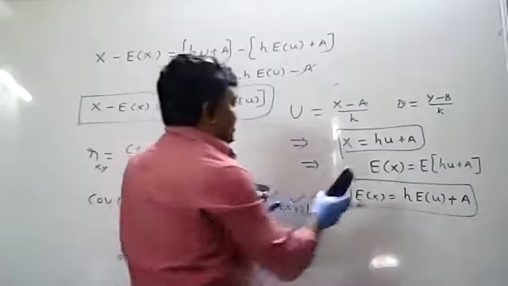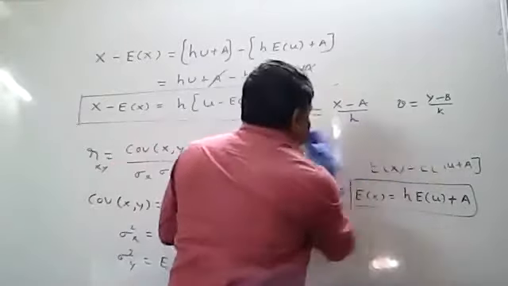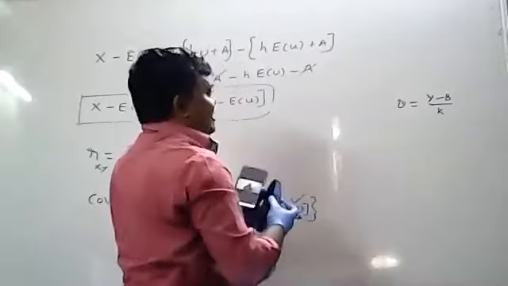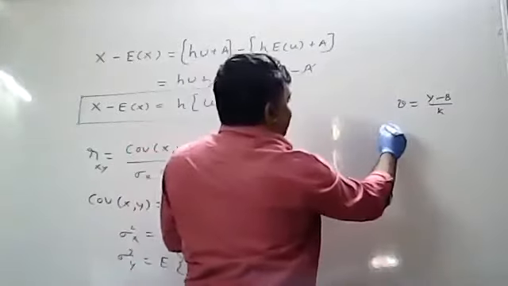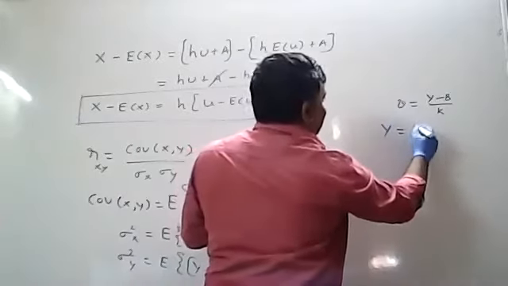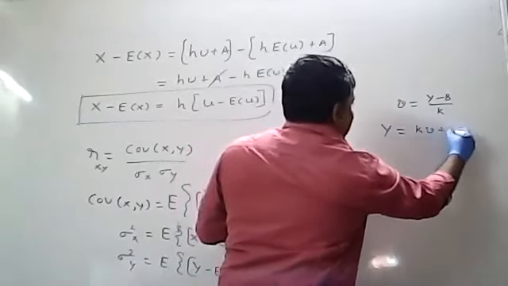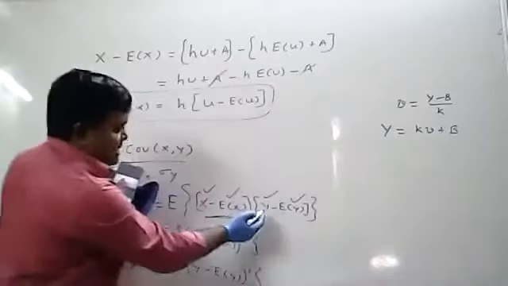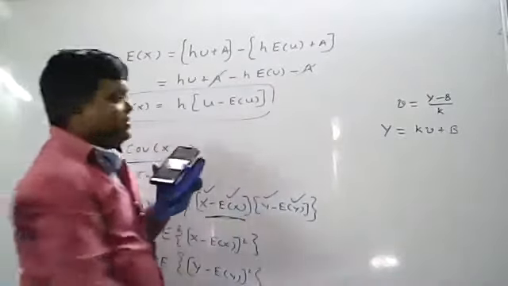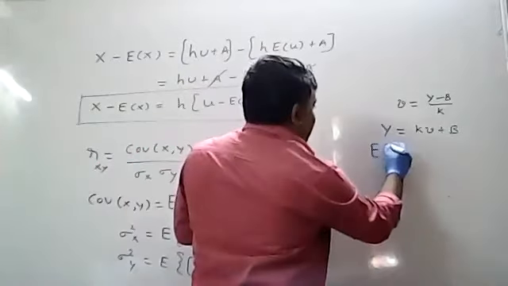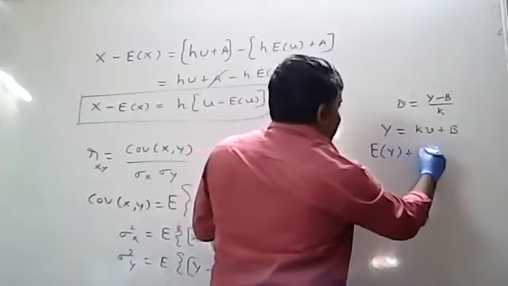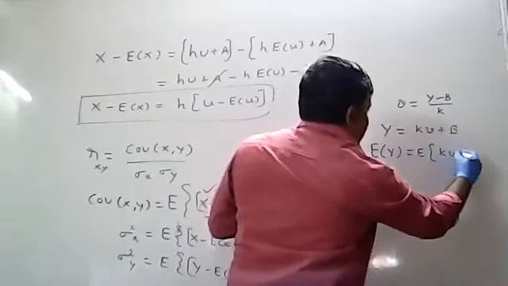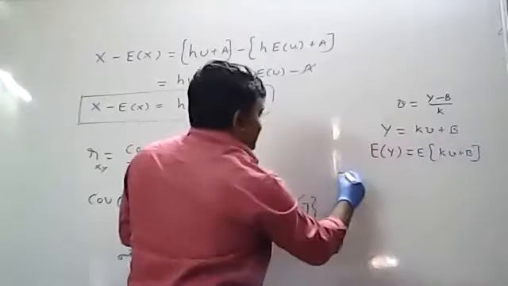So same concept, I will do that one here. So now I will take y. V equal to y minus b by k. From this, what is the y value? Y value is nothing but kv plus b. Next, you have to calculate expectation of y. Apply expectation both sides. Expectation of y equal to expectation of kv plus b.